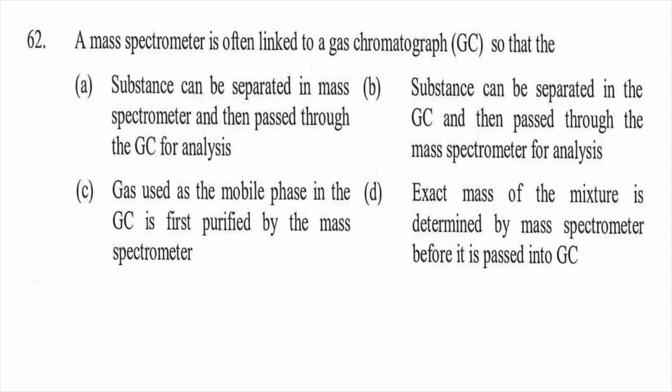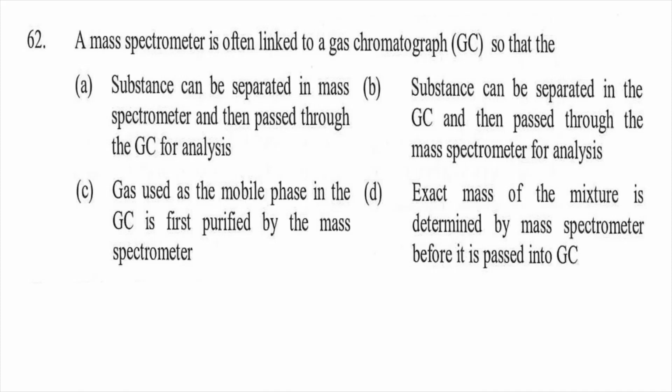Question number 62. A mass spectrometer is often linked to a gas chromatograph so that: option A, substance can be separated in mass spectrometer and then passed through the GC for analysis. Option B, substance can be separated in GC and then passed through mass spectrometer for analysis.